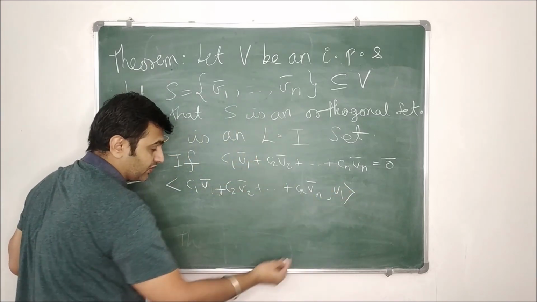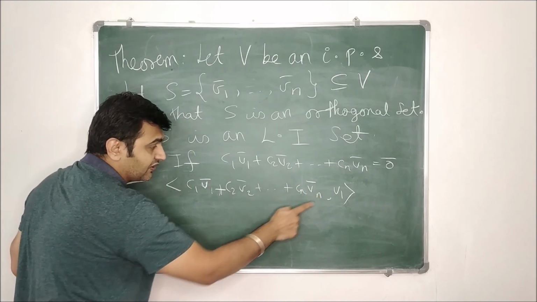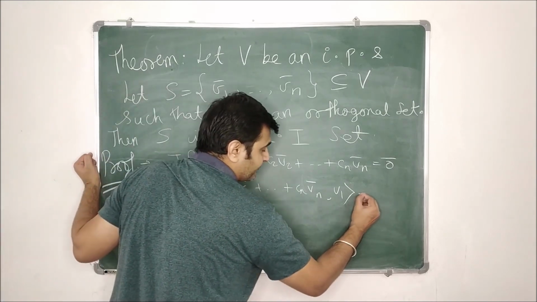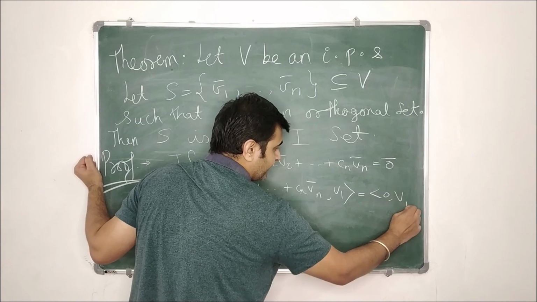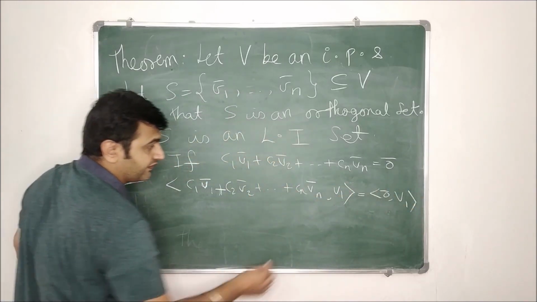Is this a vector in V? Yes, because it's a vector space, so the linear combination will be in V. Now what is this inner product? This is equal to the inner product of 0 comma V1, because we are assuming the linear combination to be 0.